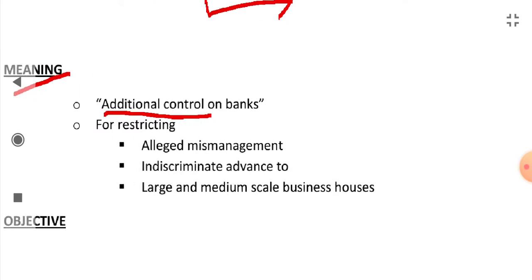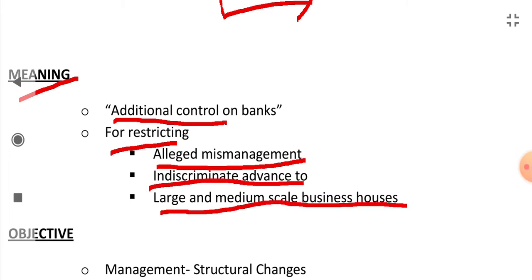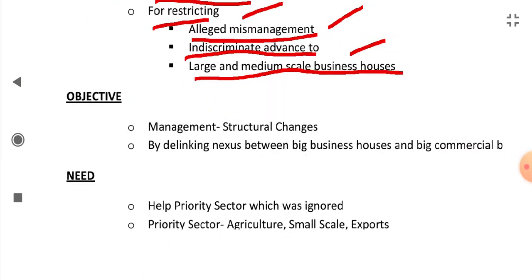So why was additional control put on banks? For restricting alleged mismanagement. There were allegations that there was mismanagement in banks and they were providing indiscriminate advances to large and medium scale business houses. So there were two main causes. One was alleged mismanagement in the banks, and they were providing indiscriminate advances to large and medium scale business houses. So to restrict them, additional control was put on banks. That was social control on banks.